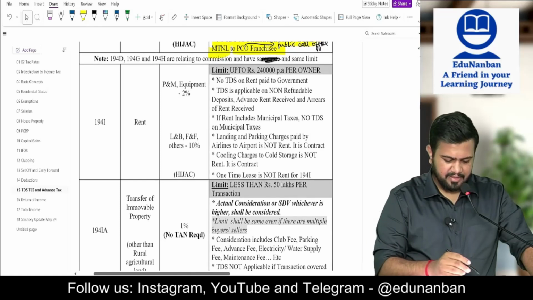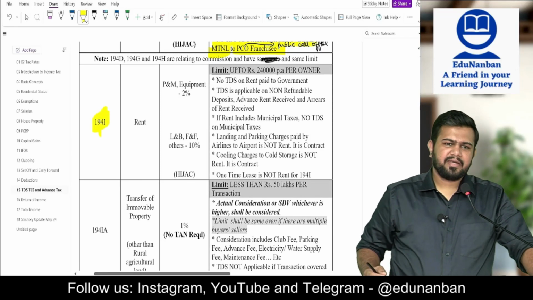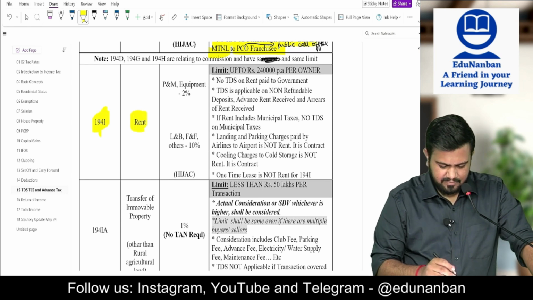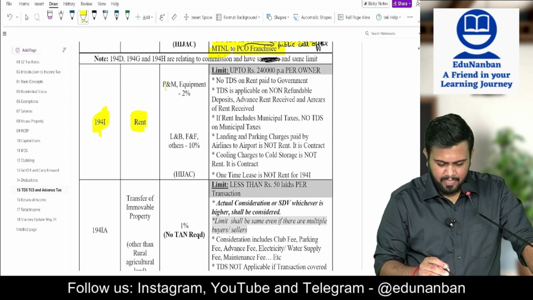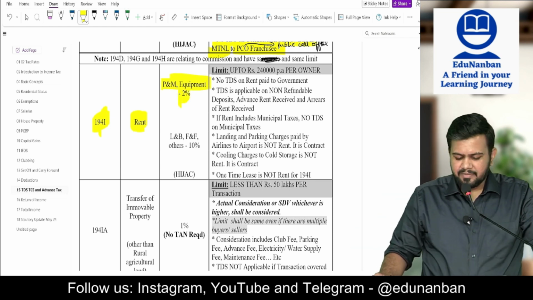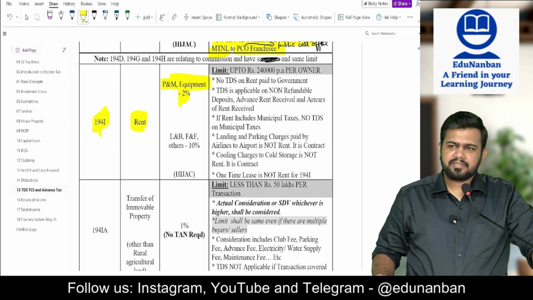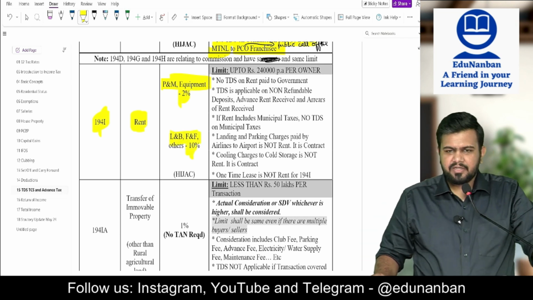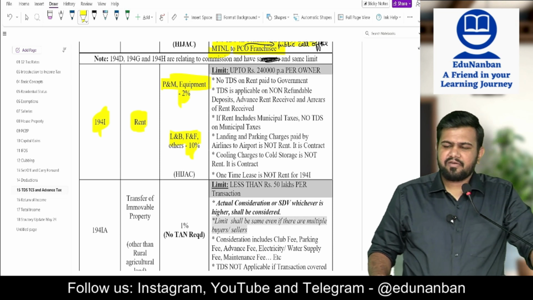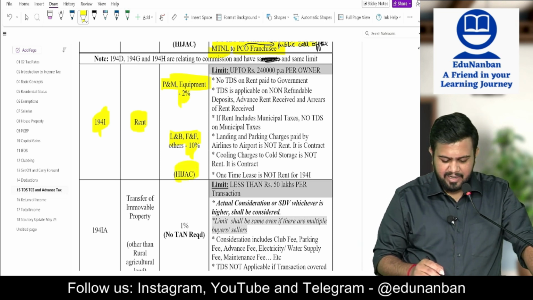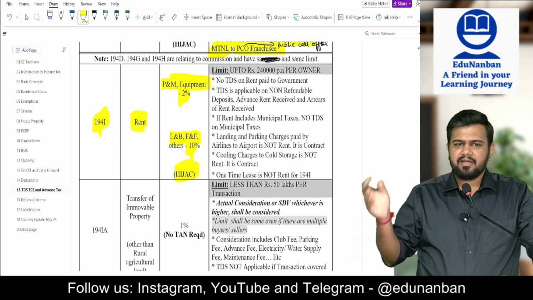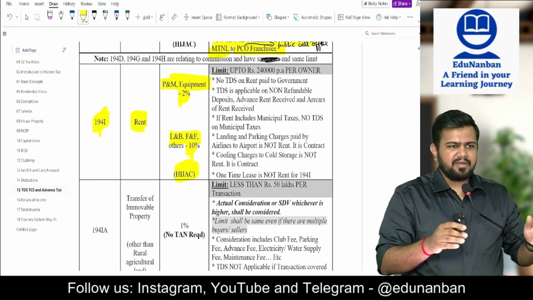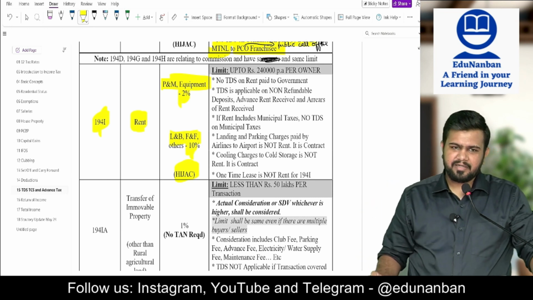Okay. Then section 194I. I means rent. For plant and machinery, if plant and machinery or equipment is given on rent, then TDS is 2%. Land and building, furniture and fitting, 10% TDS. And 194I is also covered under HIJACR. Hence, an individual or HUF whose turnover or gross receipts in the preceding previous year is up to 1 crore or 50 lakhs need not deduct the TDS.